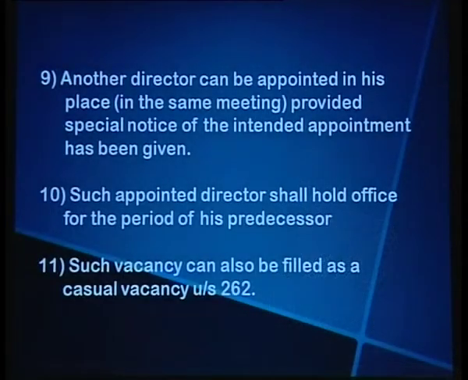That option is available at the AGM. Such a vacancy can also be filled as a casual vacancy under section 262. That means even the board of directors have got the power to fill it up as a casual vacancy under section 262.